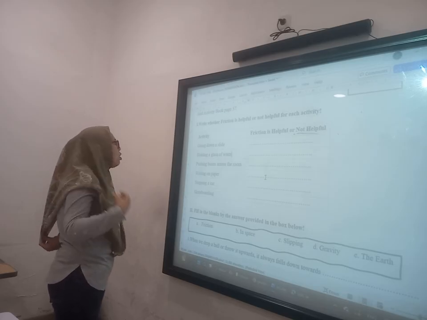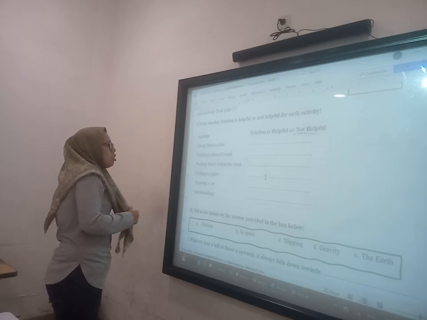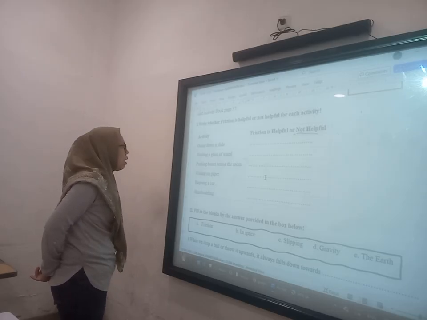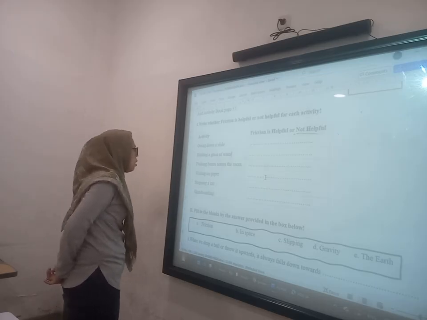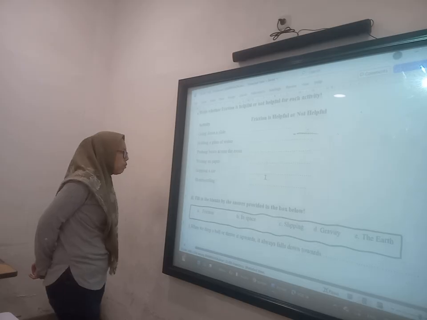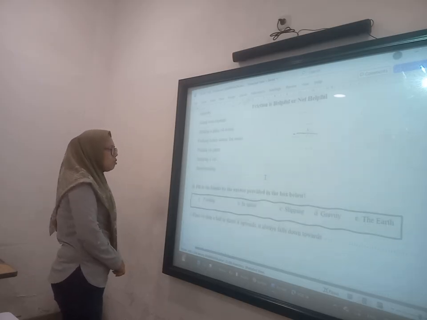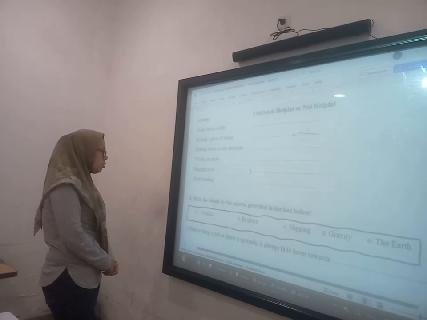Question number 1. Going down the slide: this is not half full. Holding a glass of water, this is half full. Pushing boxes across the room, half full. Writing on paper, half full. Stopping at cars, half full. Skateboarding, this one is not half full.